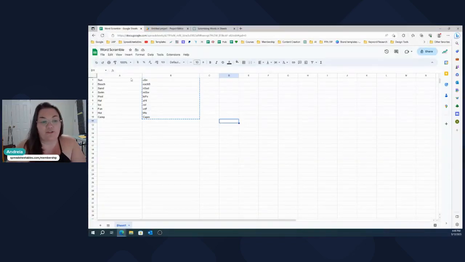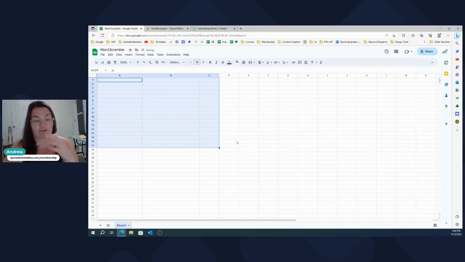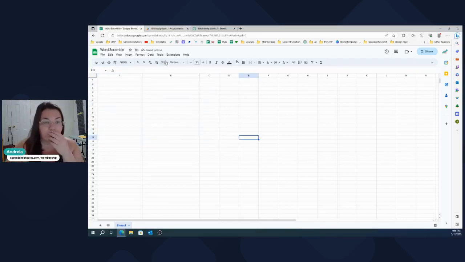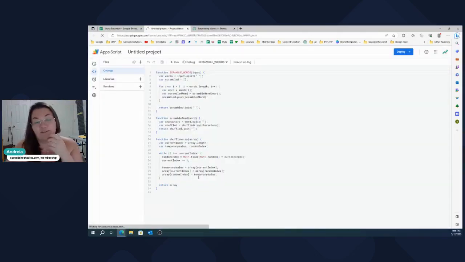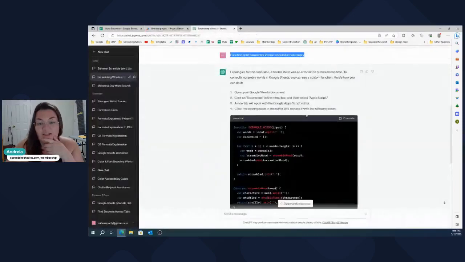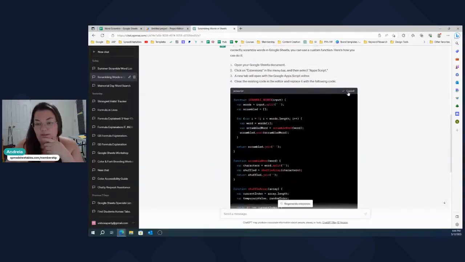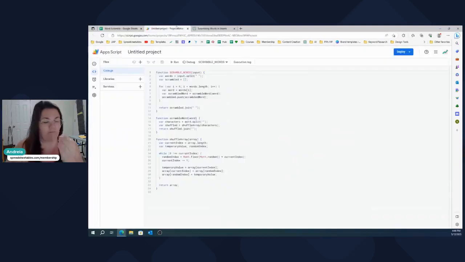So let me just show you what I did here. I'm going to start from scratch. So basically what I did, I went to Extensions, Apps Script, and then I entered the code ChatGPT gave me here. All I did was come in here and copy this. I just click copy code, something like that.